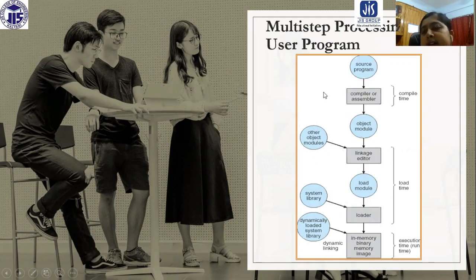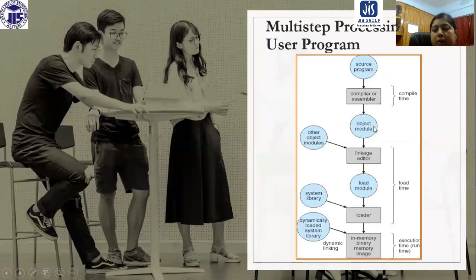So firstly, there is a source program, that is the text section. Compile whenever the program is written. After that, we are going to run the compiler or assembler. If the address binding is done in compile time, then this is the time when the address binding is performed. Now after compilation, we are going to have an object file.